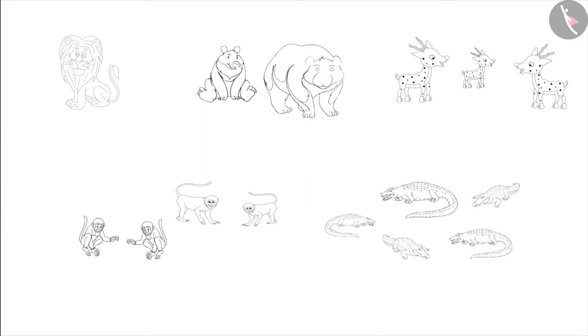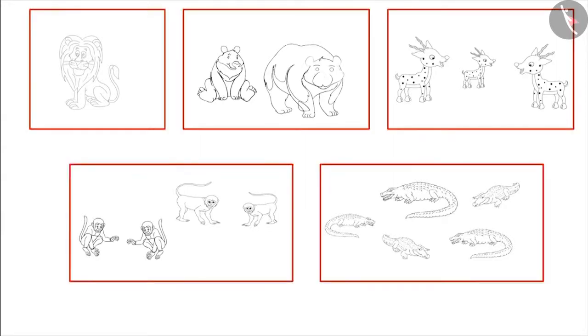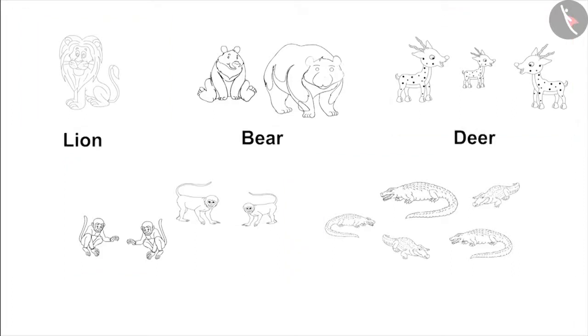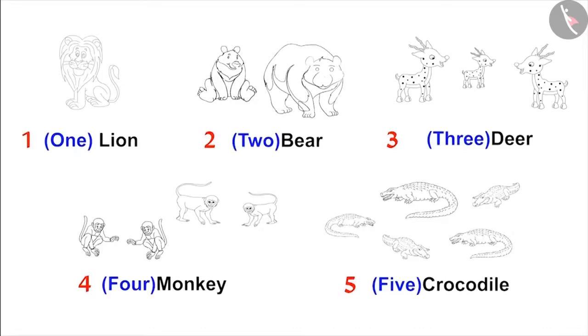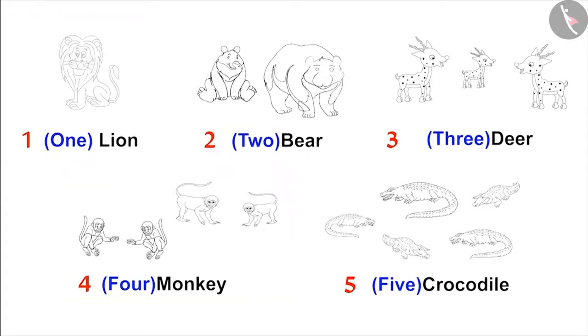Come on, now make a group of one type of animals and give each group a name. Okay, Mom. But what should I name? My dear, the name of each group should be the name of the animal shown in it. Now below each group, write the number of animals in that group. Now can you tell me if there are more animals in the lion group or in the monkey group?